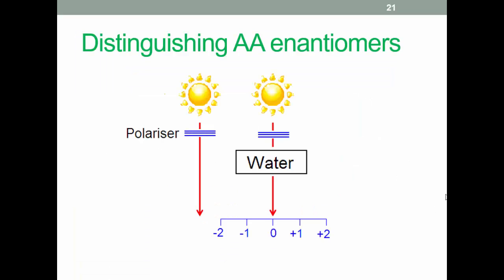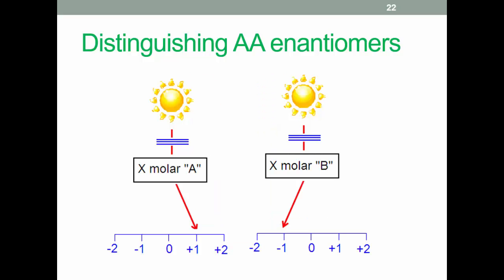So, light passes through a polarizing filter and continues in a straight line through air. When it passes through a solution of water, light still continues in a straight line. Water is not chiral, though of course many chiral substances may be dissolved in it. However, when we dissolve equal molar solutions of opposite enantiomers of a chiral species, they rotate the plane of plane polarized light in opposite directions by equal amounts. The numbers used here are arbitrary, they're just an example.